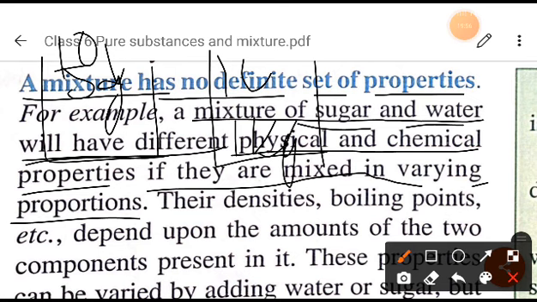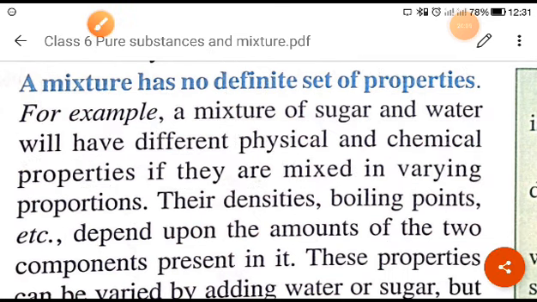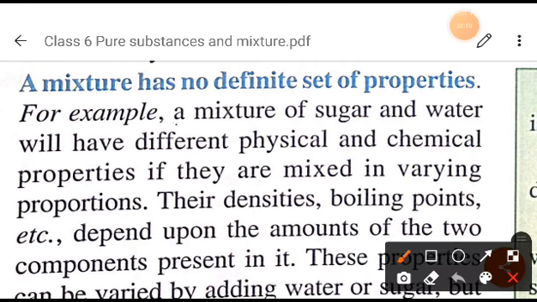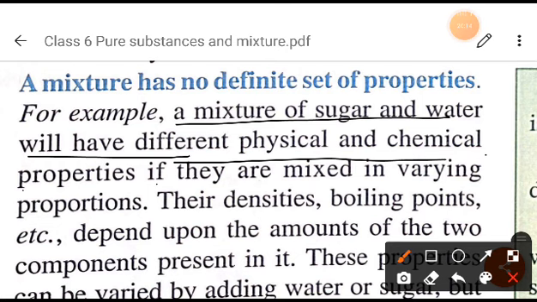In another container, 1 liter of water and 10 gram of sugar. If you mix in various proportions, a mixture of sugar and water will have different physical and chemical properties.